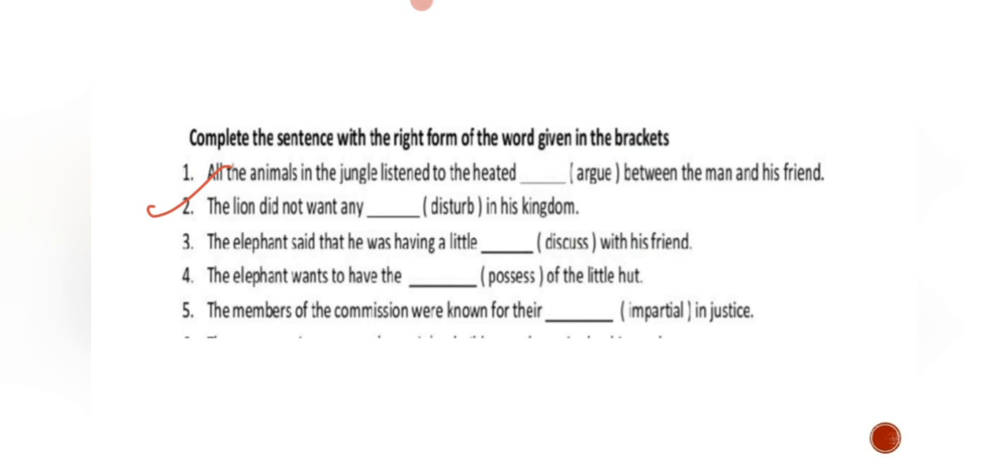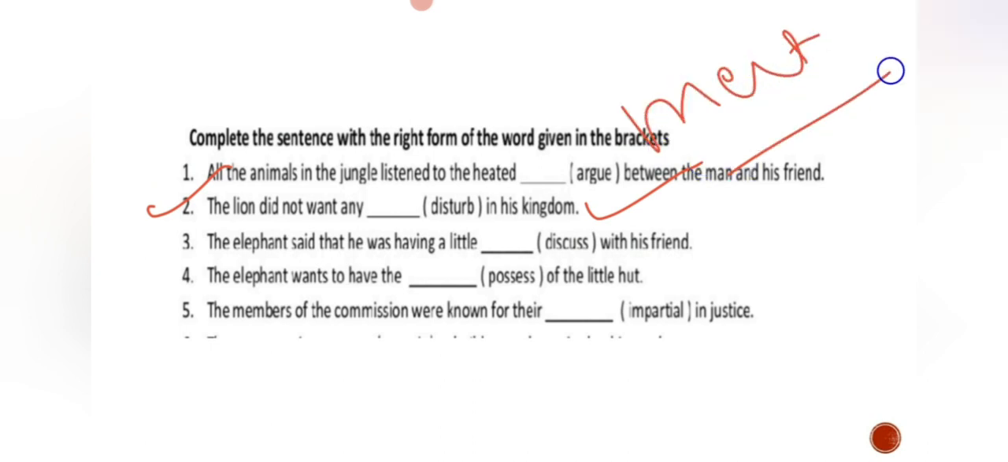The lion did not want any disturbance in his kingdom. Now this time, does it make any sense here? Yeah, it sounds good, so this is the right answer. Disturb is wrong; disturbance is right. So disturbance, what is it? Argument. At the end you added ment.